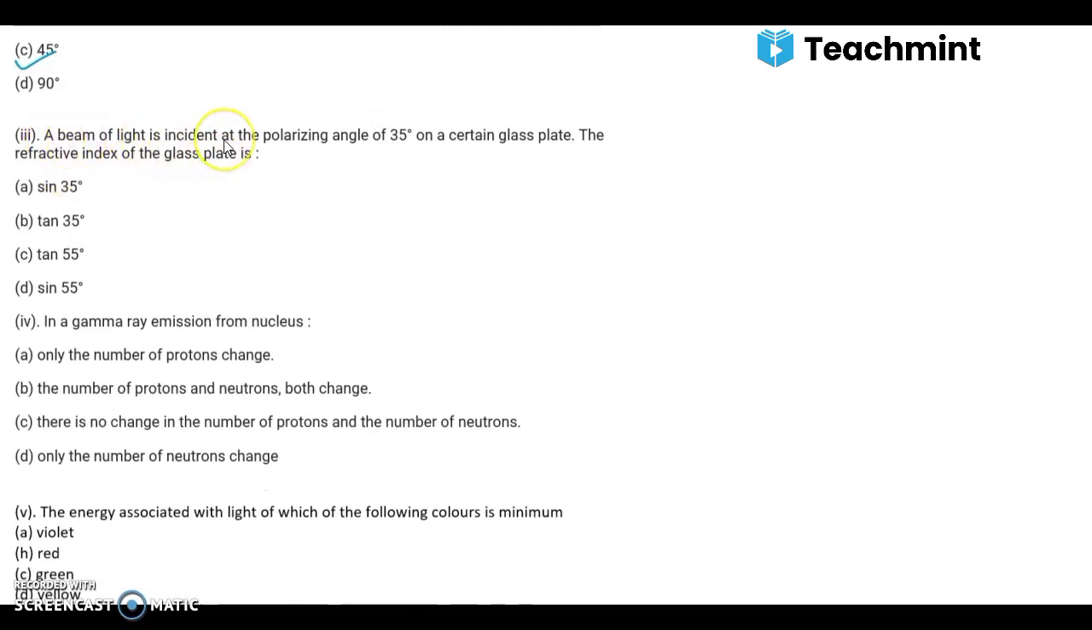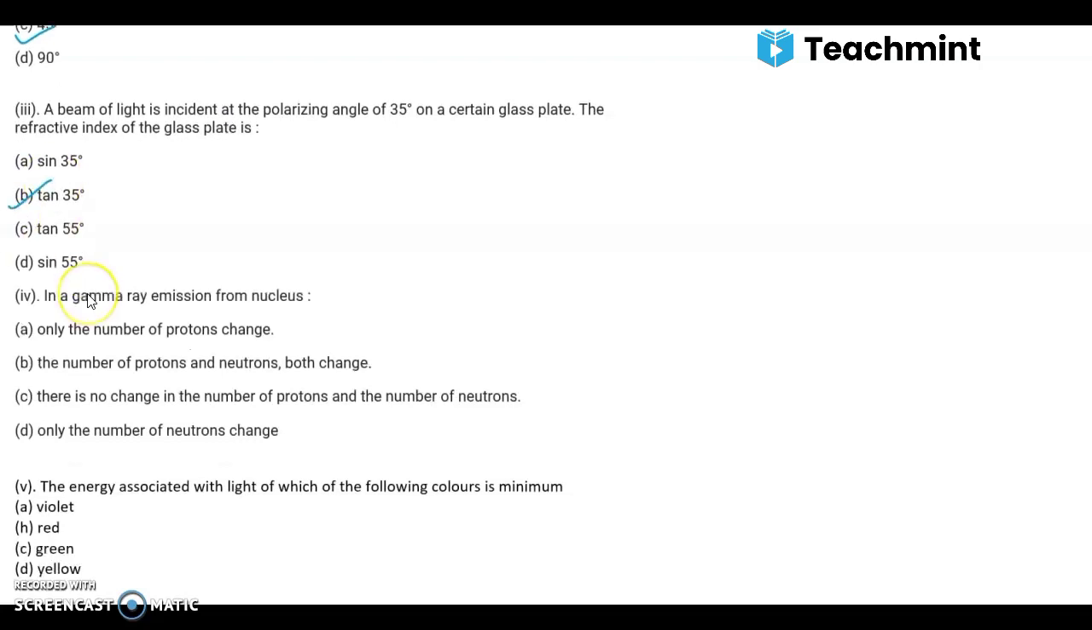A beam of light is incident at the polarizing angle of 35 degree on a certain glass plate. The refractive index of the glass plate is, options are sin 35, tan 35, tan 55 and sin 55. So the answer is B, tan 35.